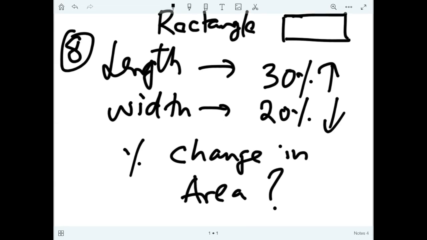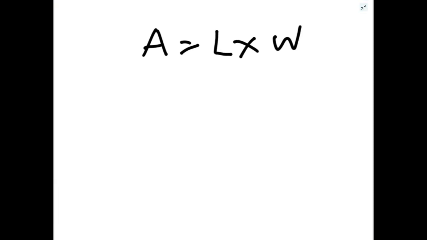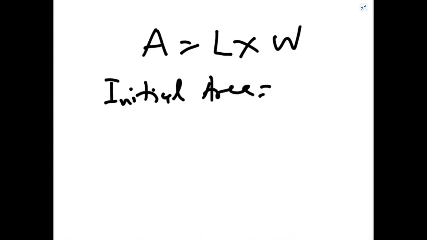So you know area is length into width. So suppose initial area was 100. The initial area, suppose we take 100 square units.